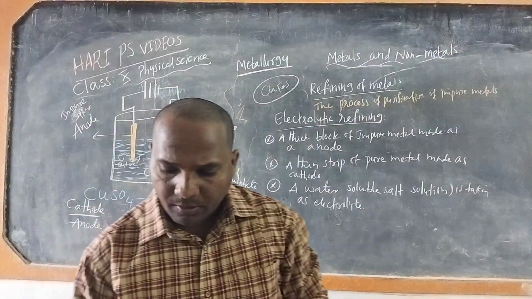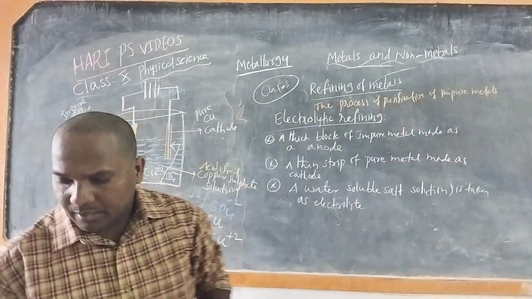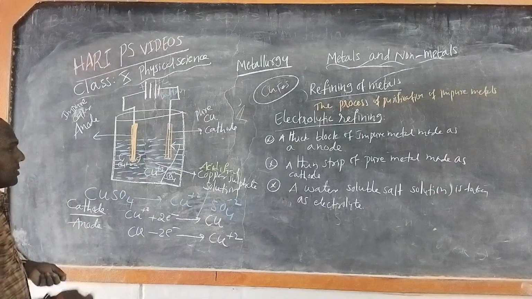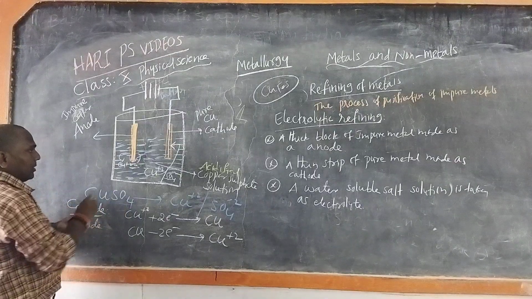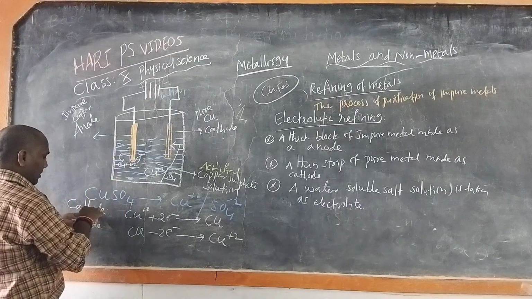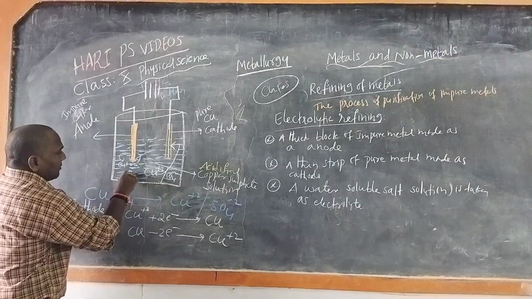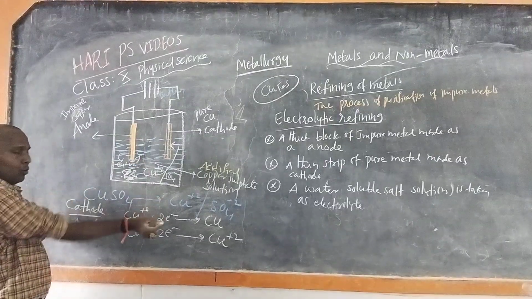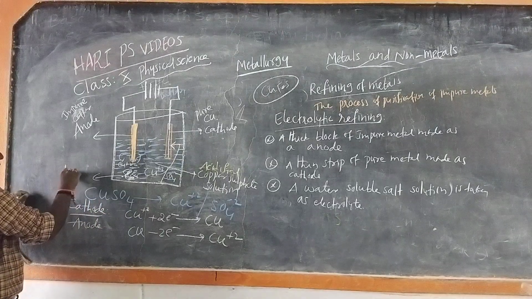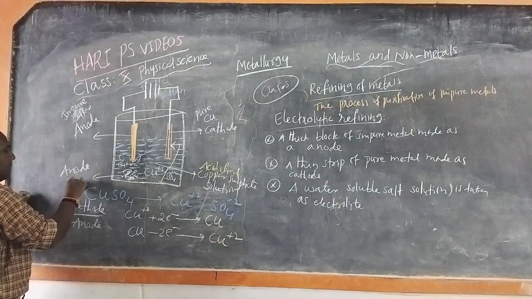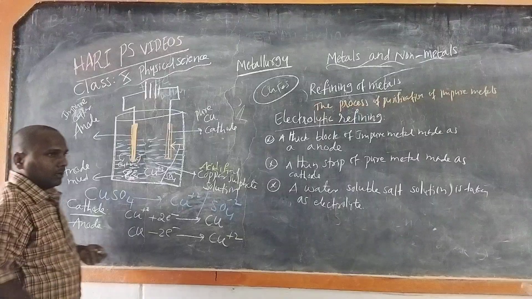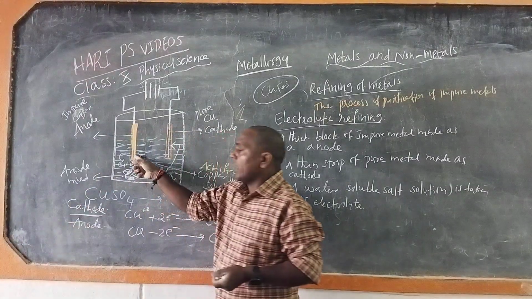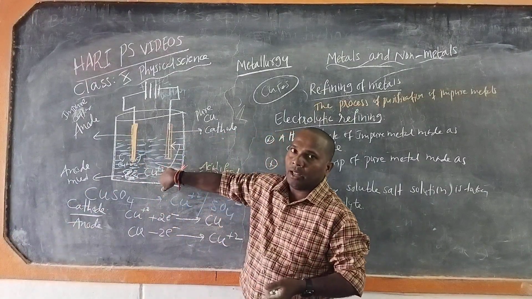Finally, what will happen? Some impurities are formed near the anode. These are called anode mud. The Cu+2 ions are dissolved in the electrolyte.